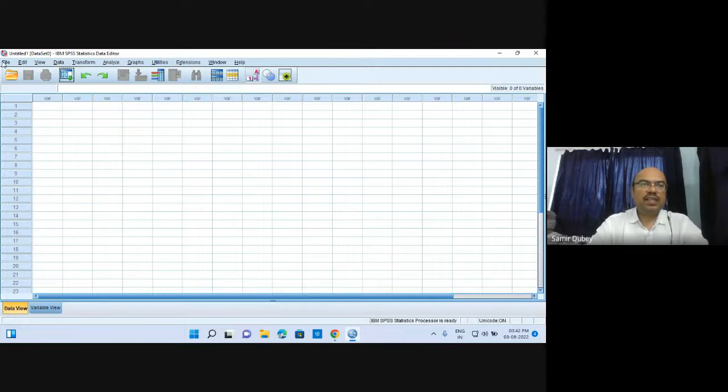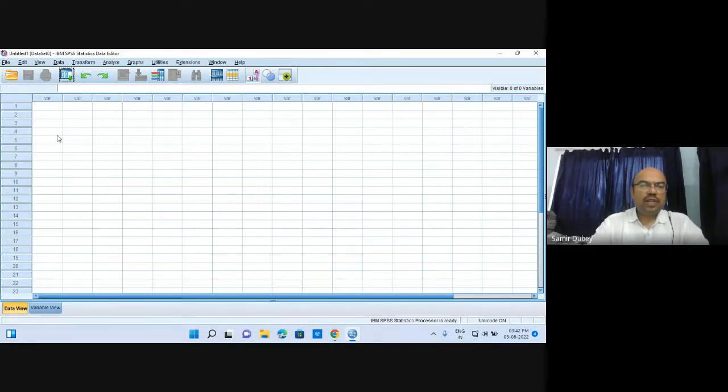Once again, here is the complete menu bar: File, Edit, View, Data, Transform. Generally, we require the Analyze tab the most. Graphs are also required, Utilities, Extensions, Window, and Help. And then you can see certain hotkeys or buttons which are directly usable from here.